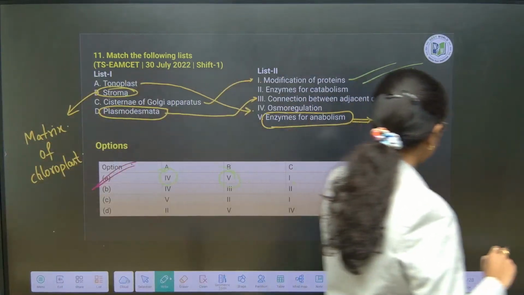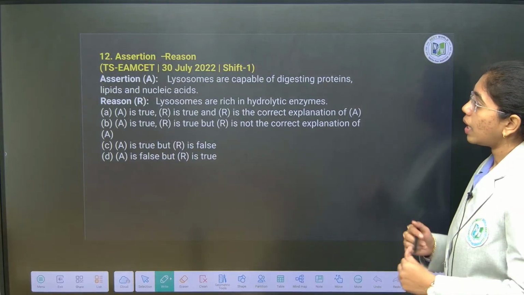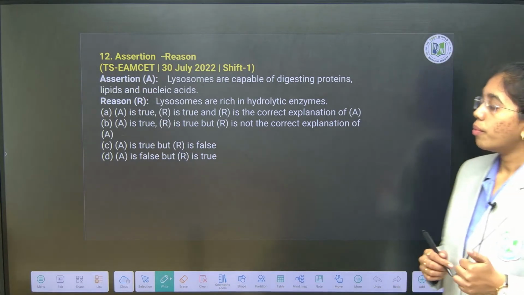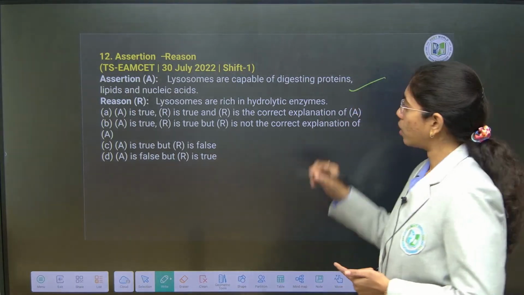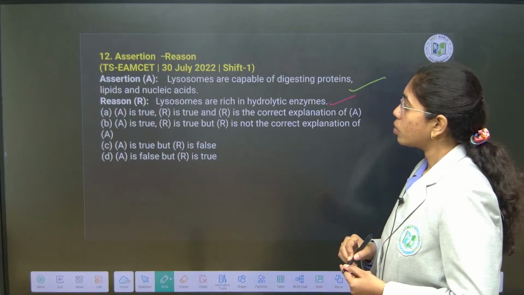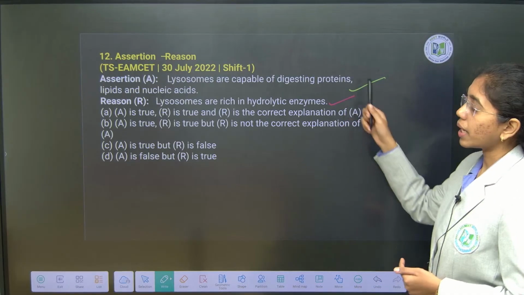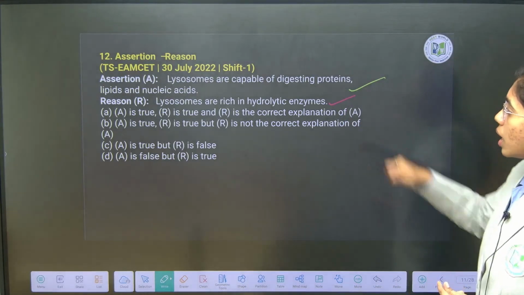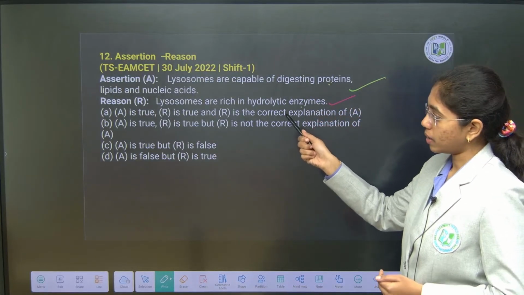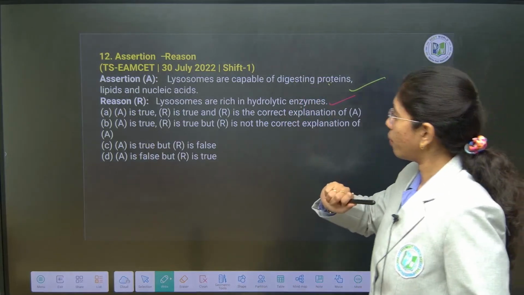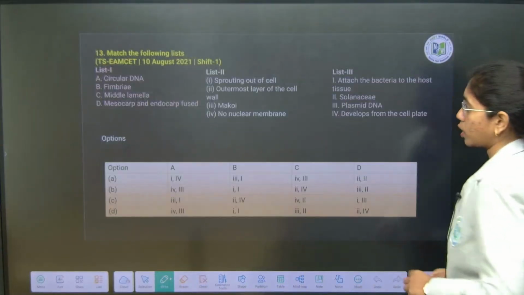Next question you look into. Here we go. Assertion reason type again. Assertion: lysosomes are capable of digesting proteins, lipids and nucleic acids. True. Reason: lysosomes are rich in hydrolytic enzymes. Correct. So assertion and reason both are correct here, and reason is the correct explanation of assertion, because lysosomes are capable of digesting all this because they are rich in hydrolytic enzymes. This is how reason is explaining the assertion over here. So we can go with option A. A and R are true and R is the correct explanation of A.